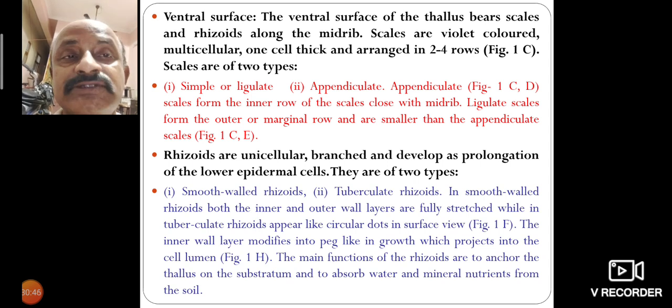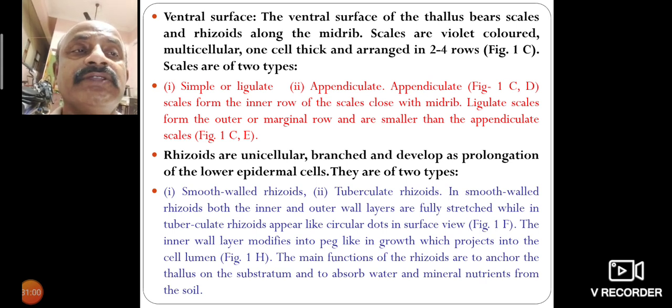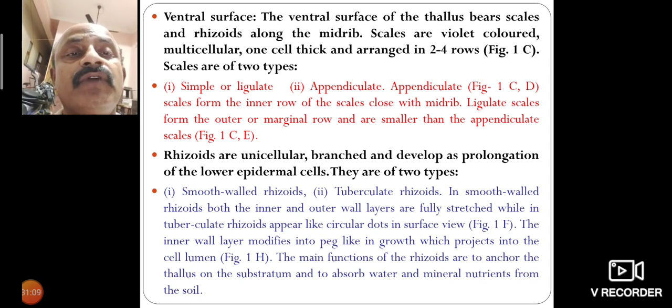The rhizoids are unicellular and branched, and develop as prolongations of the lower epidermal cells. They are of two types: smooth walled rhizoids and tuberculated rhizoids. In smooth walled rhizoids, both the inner and outer wall layers are smooth, while tuberculate rhizoids appear like circular dots in surface view.